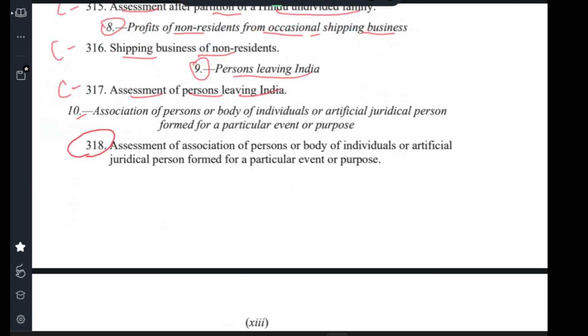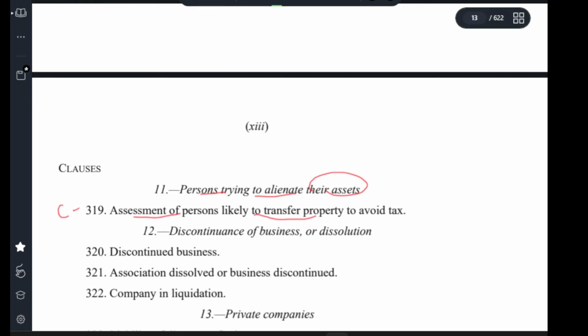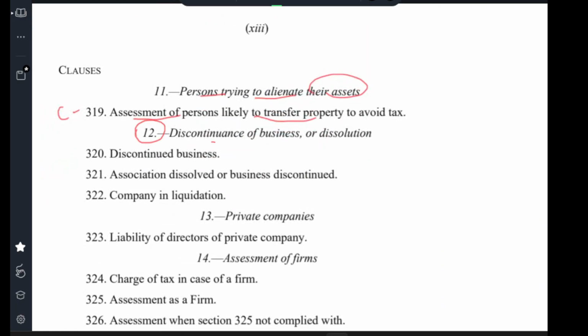10. Clause 318 assessment of association of persons or body of individuals, assessment of artificial juridical person formed for particular event or particular purpose, 11. Person trying to alienate their asset, clause 319 assessment of person likely to transfer property to avoid tax. 12. Discontinuance of business or dissolution, clause 320 discontinued business, clause 321 association dissolved or business discontinued, clause 322 company in liquidation,